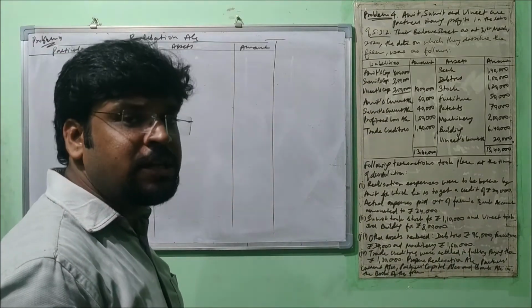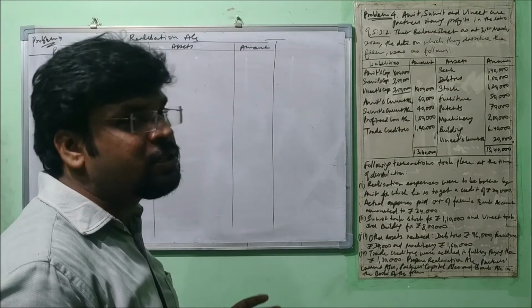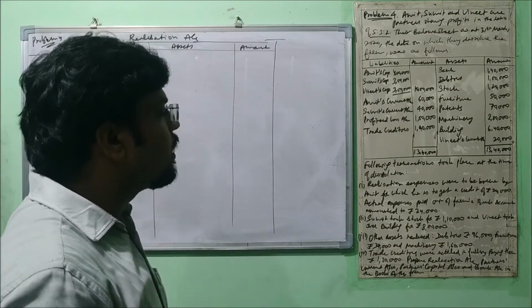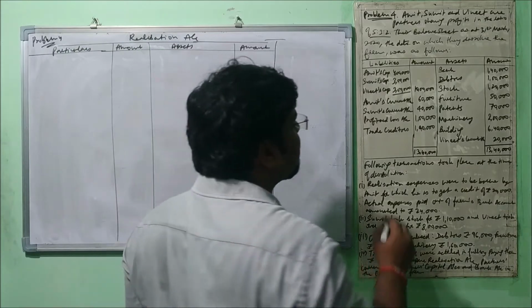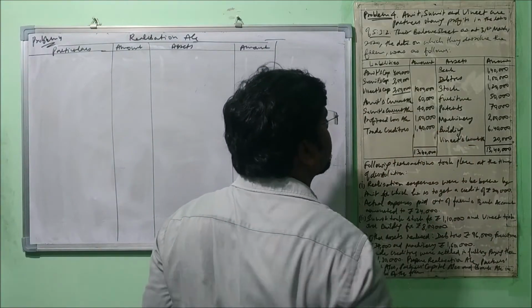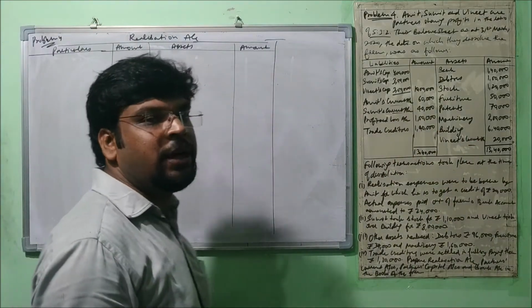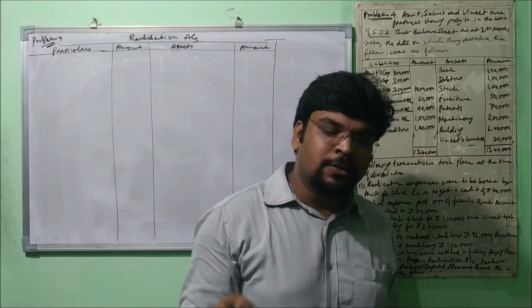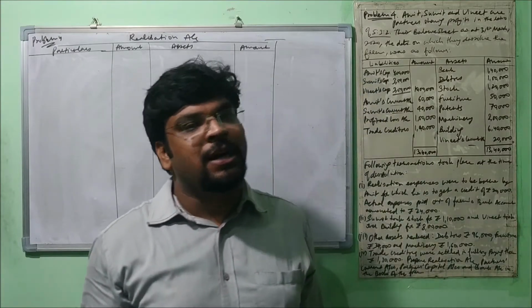So as I told you already, 2 entries need to be posted here. But let me tell you one thing about this question. As the current accounts are mentioned here, the partners are maintaining the fixed capital method. So in that case, you are supposed to prepare the current account separately.